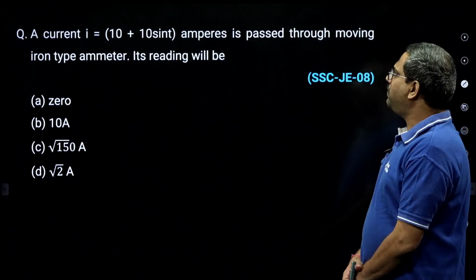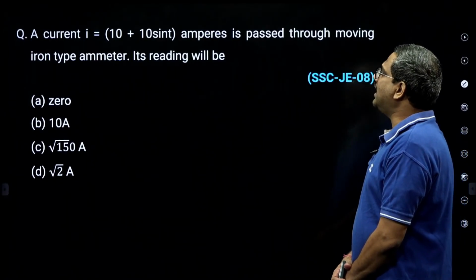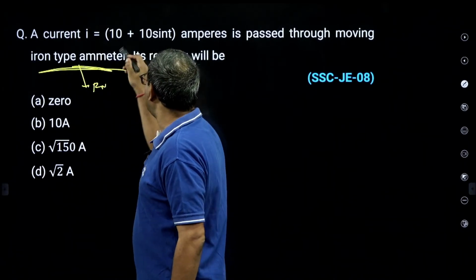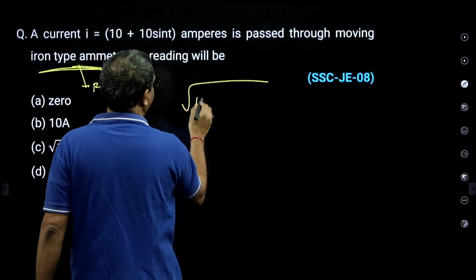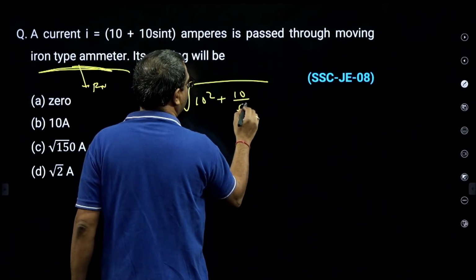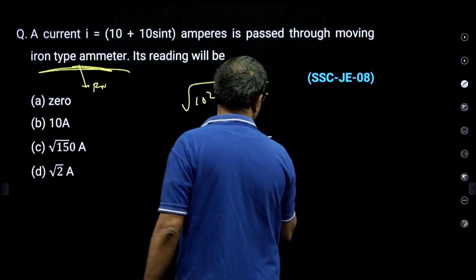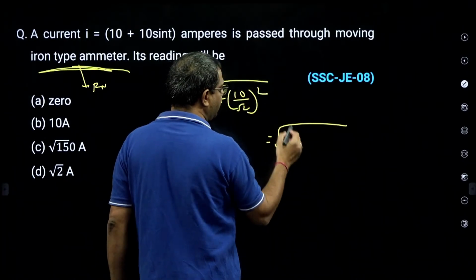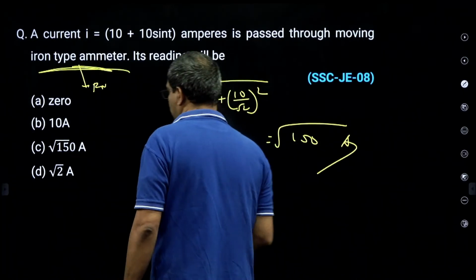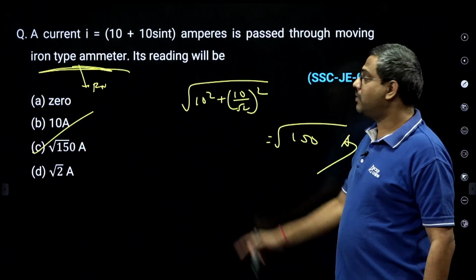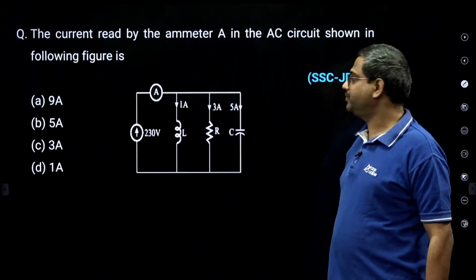A current of 10 plus 10 sin t amperes is passed through a moving iron type ammeter. What value does a moving iron type meter read? RMS value again. So RMS is root of 10 squared plus 10 by root 2 squared, which is nothing but root of 100 plus 50, that is 150, root 150. Chalo, root 150 is this, option C. Simple bit. The RMS of a signal is a combination of DC and AC.